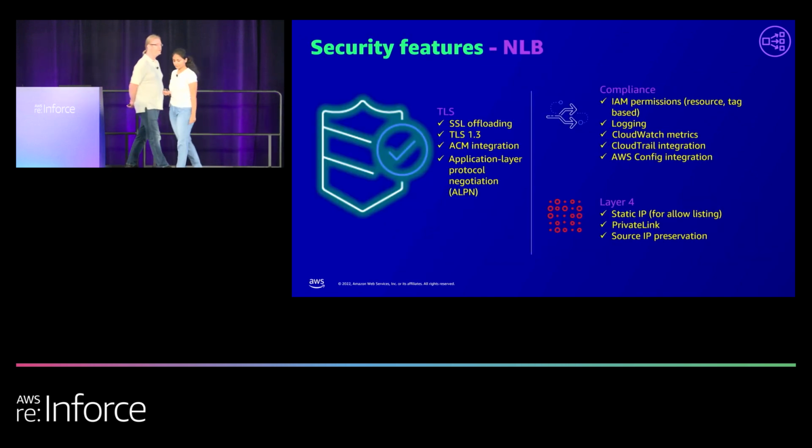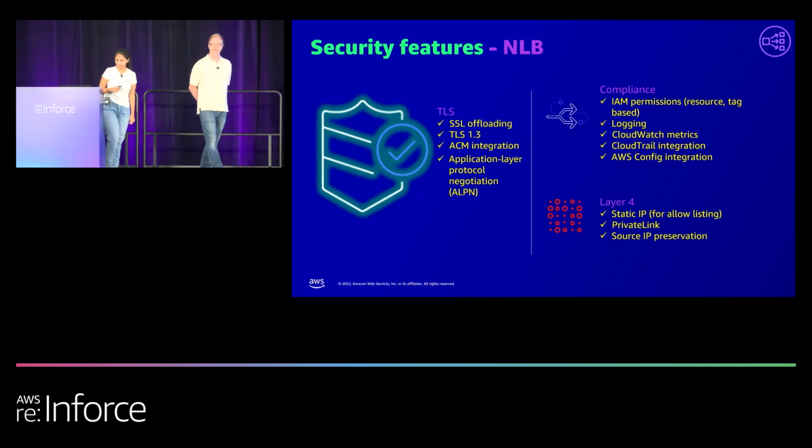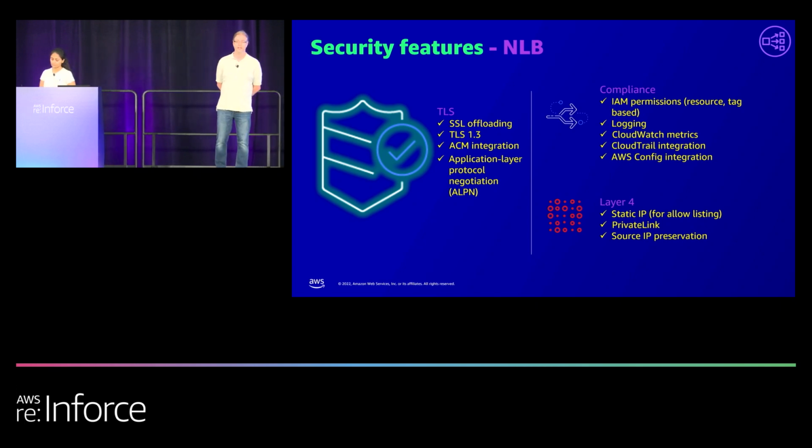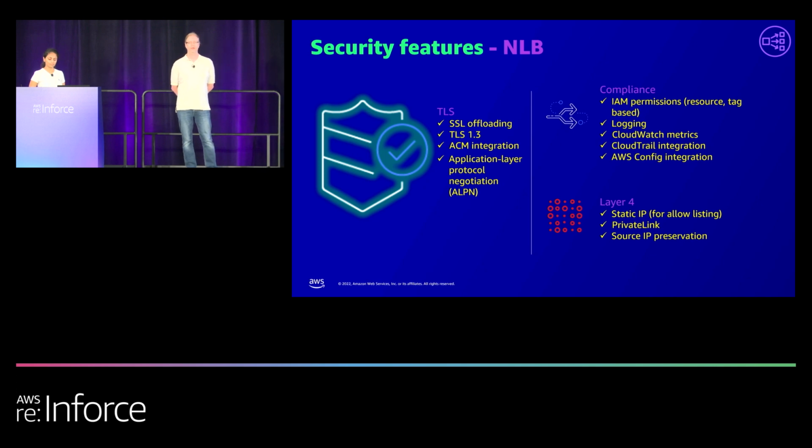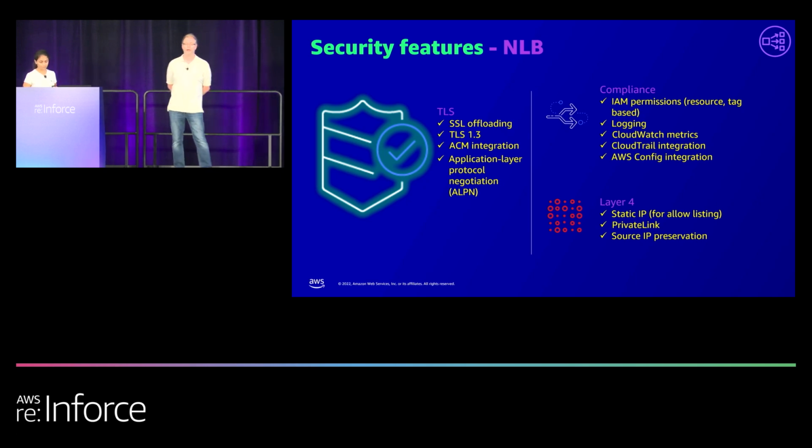So handling some of the features, you see some similarities with TLS. Again, NLB is great for TLS offloading, taking that extra workhorse or extra power needed to do your termination off of your backend servers and backend targets, so you can keep them as nimble as possible. We have ALPN, which will be discussed a little bit more by Priya. We still have that whole tagging thing. Please make sure that all your tags are set up well and you can manipulate them. But you notice that those are very similar.